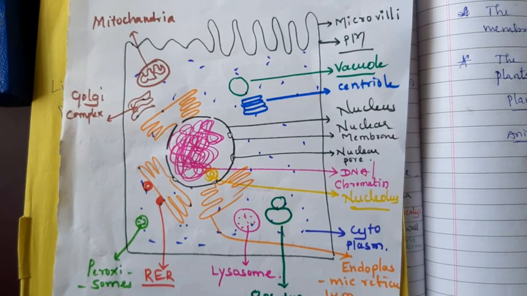Yesterday we discussed about plant cell. In the outline, you can differentiate plant cell and animal cell. Animal cell is somewhat elongated, plant cell is somewhat angled. Then presence of cell wall. Cell wall is always present in plant cell, but animal cell doesn't have any cell wall. If the cell wall is present, there is a connection between each cell.